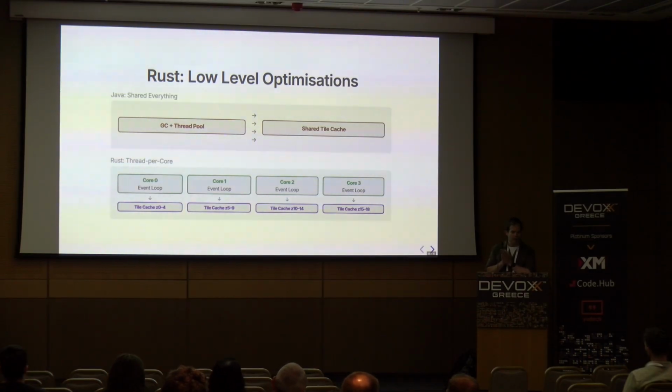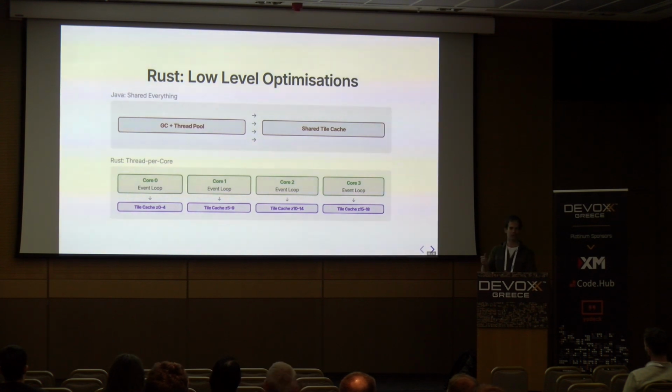In Rust, you can do weird and wild things, like say, hey, instead of doing that, I don't ever want data to need locking, and I don't ever want data to move between cores. So let's hash our incoming tile coordinates, for instance, across all the cores we have. Let's immediately pass them off to the thread that handles that. And by doing that, we can say that thread can use a cache that doesn't have to be thread safe because it knows it's not being shared. So there has to be no synchronization.